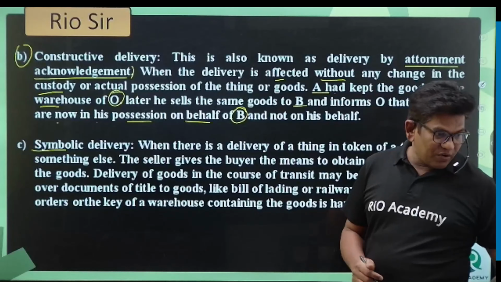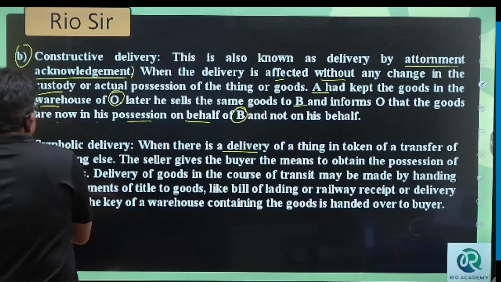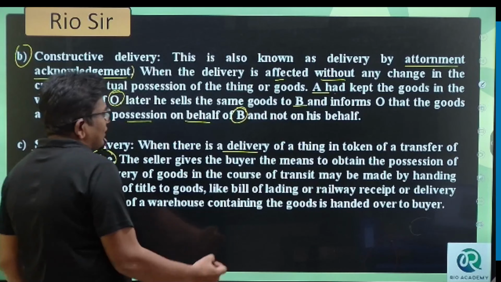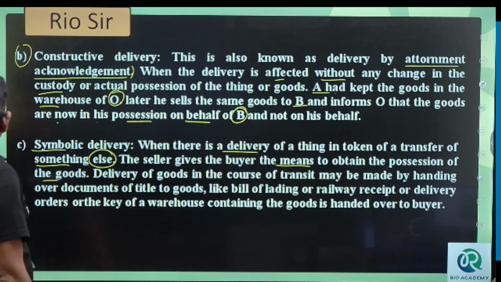All right. Symbolic means when there is a delivery of the things in token of transfer of something else. The seller gives the buyer the means to obtain possession of the goods. Remember. Delivery of the goods in the course of transit may be made by handing over the documents of title, like bill of lading, railway receipt, delivery order, or the key of the warehouse containing the goods.